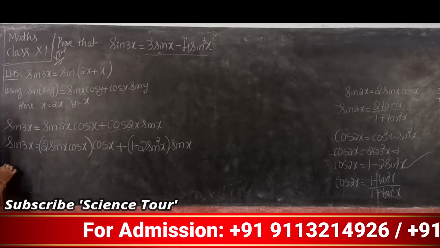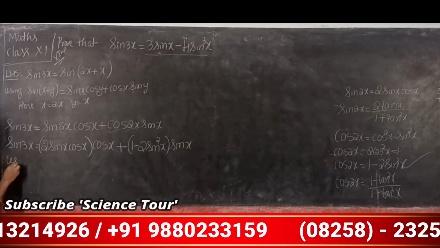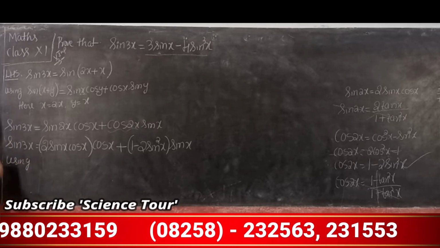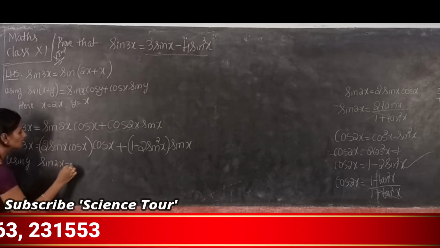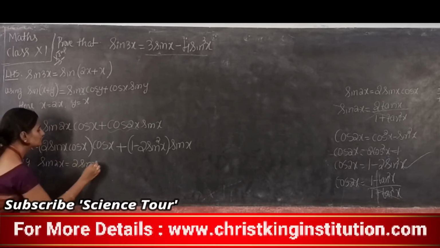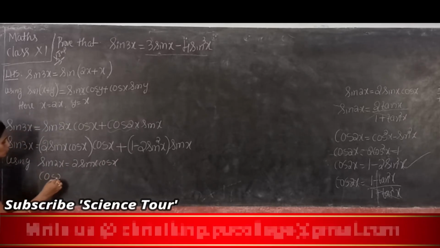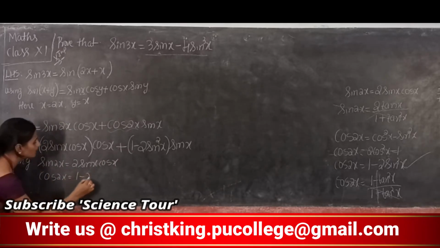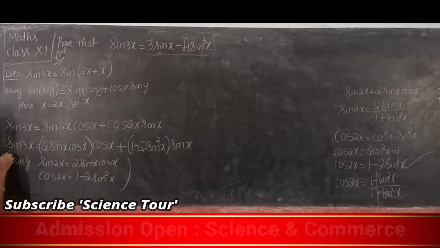Yes, now next continuation, sin 3x. Otherwise I will write here which formulas I used. So sin 2x formula I use: sin 2x is 2 sin x into cos x. Next cos 2x formula I use is 1 minus 2 sin square x.